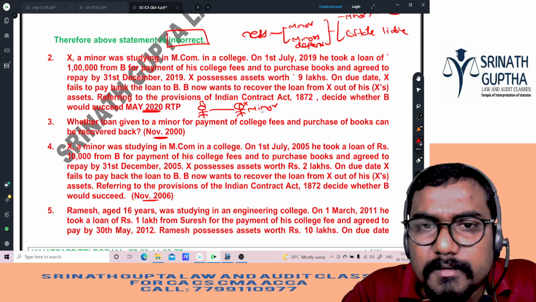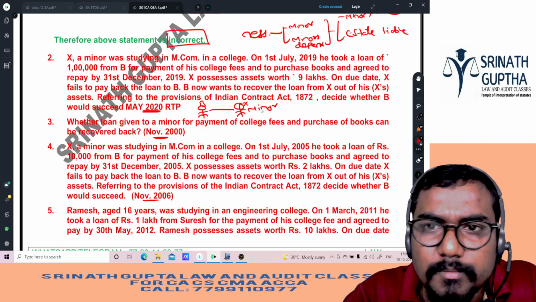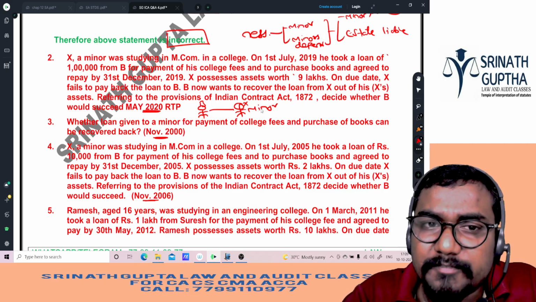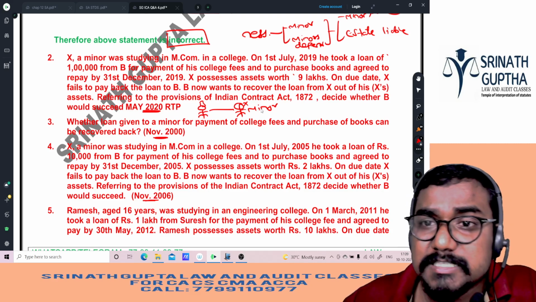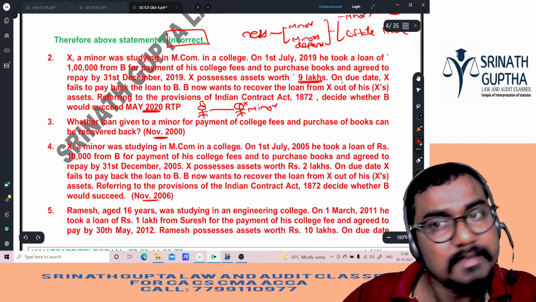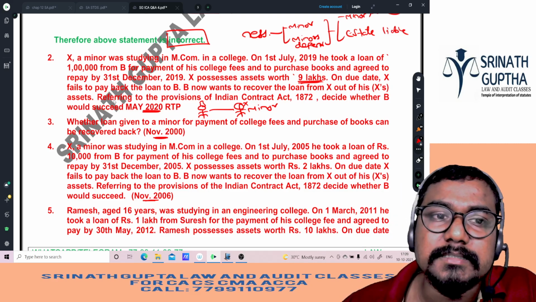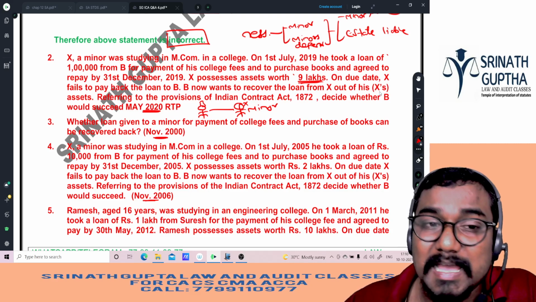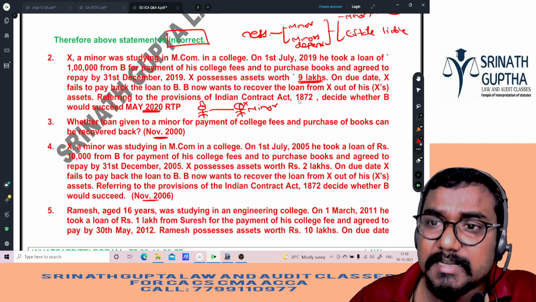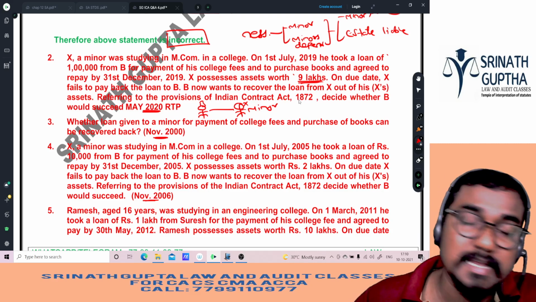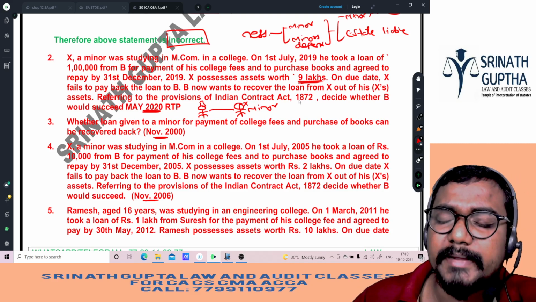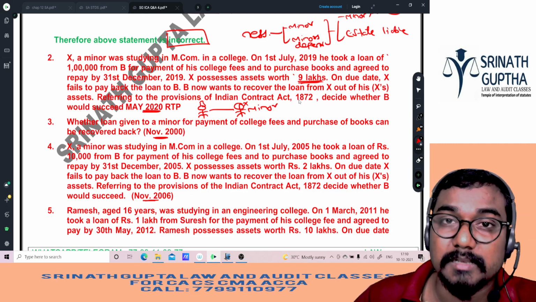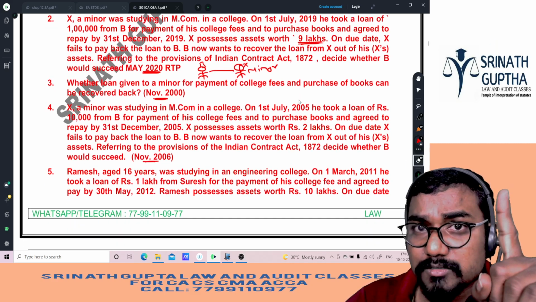The loan was for college fees and purchase of books, and X agreed to repay by 31st December 2009. X possesses assets worth 9 lakhs. That means estate is there. On the due date, X fails to pay back the loan to B. B now wants to recover the loan from X out of his assets. Referring to the provisions of the Indian Contract Act, decide whether B can recover. Yes, B will succeed, because if necessaries are supplied to a minor or his dependent, the minor is not liable, that is, X is not liable, but X's estate is liable. He has an estate of 9 lakh, and the loan is only 1 lakh.